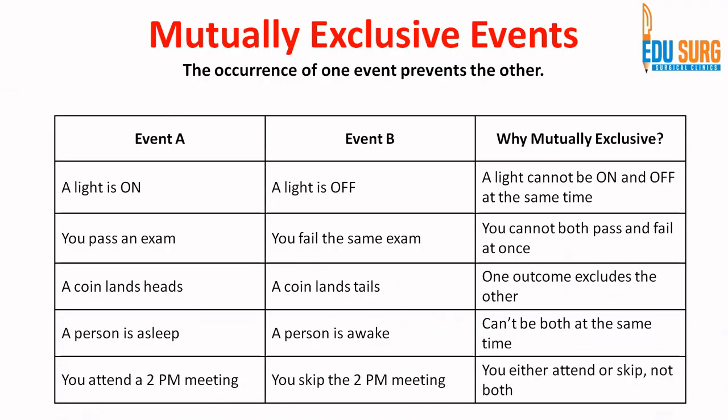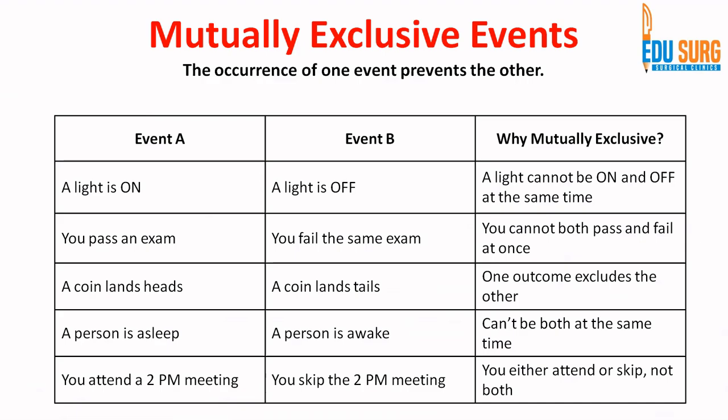Coming to mutually exclusive events. Now, this is important. How do you differentiate this from independent? A mutually exclusive event is one where the occurrence of an event prevents the occurrence of the other event. So, suppose event A is the light is on, then event B is the light is off, right? You can't have on and off both at the same time. So, that is why they are known as mutually exclusive events.